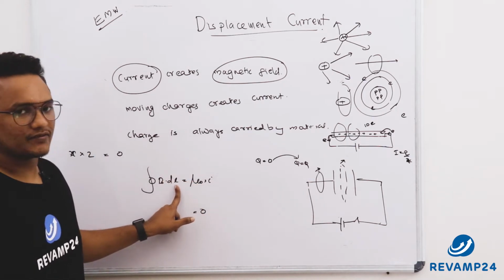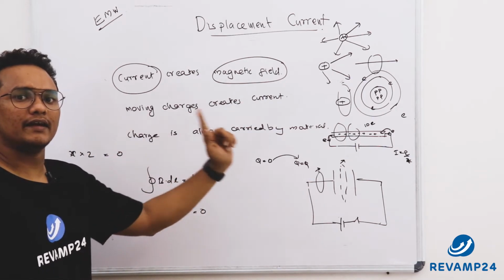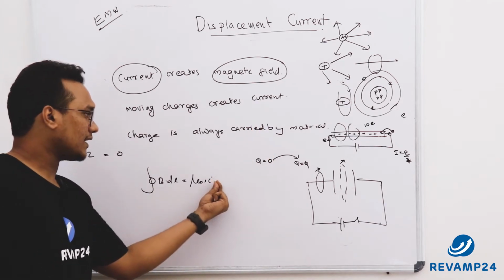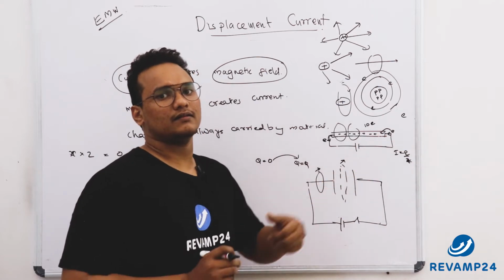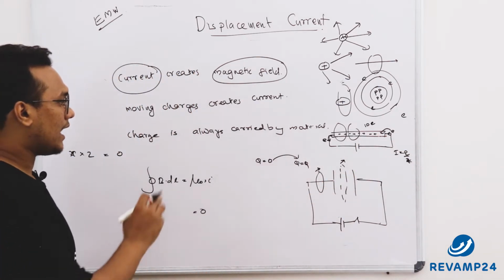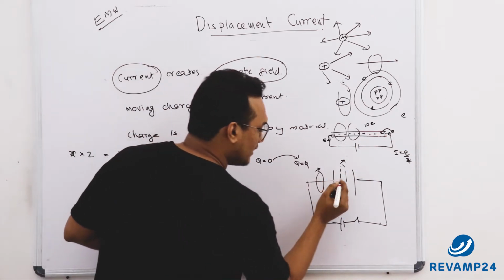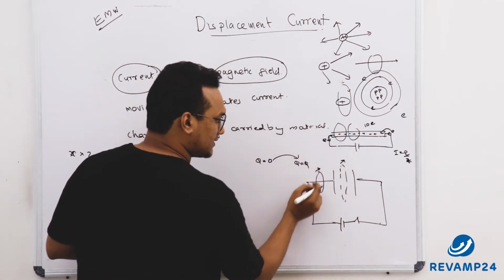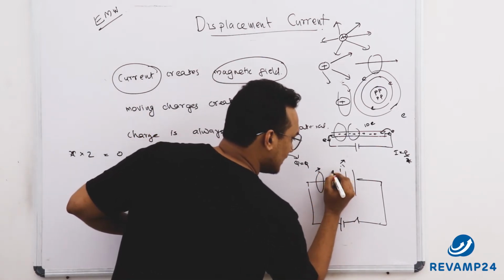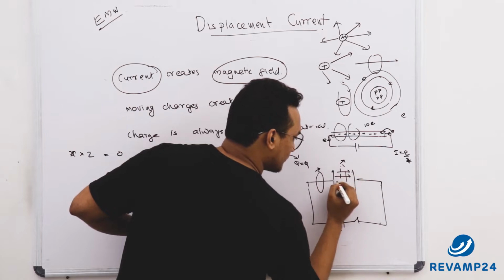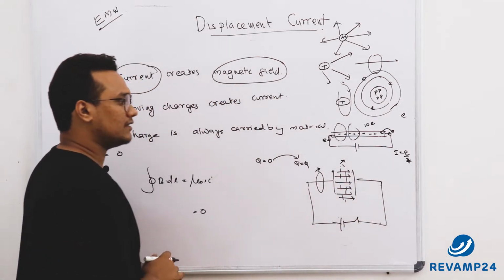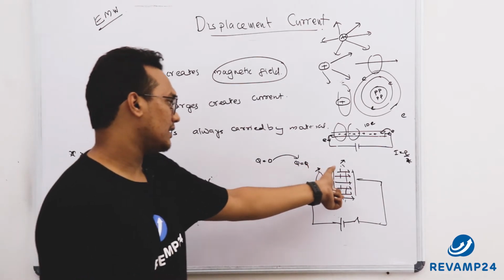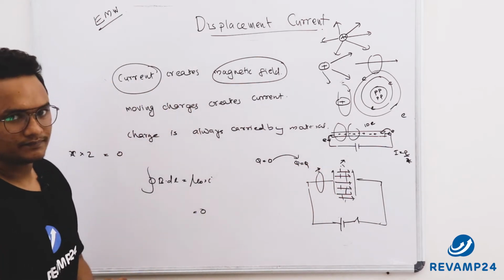But this is not sufficient. This cannot be applied everywhere. We need certain additional terms so that this can be considered in all cases. Then Maxwell told that whenever charges are getting accumulated here, see, the electric field keeps on increasing. Now this change in electric field is basically bringing a current here.